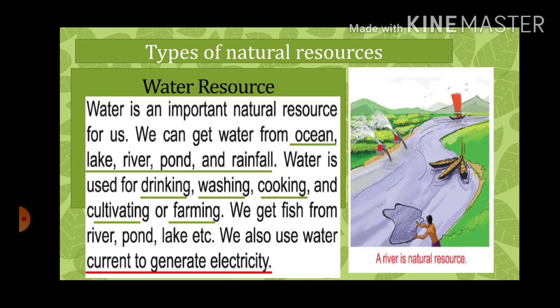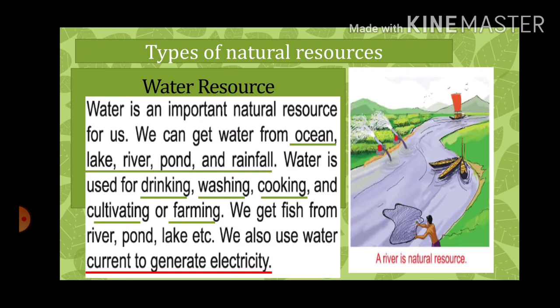You know how the rain is formed, right? Now, what are the purposes we use the water for? We use the water for drinking, washing, cooking, cultivating, and farming. We cannot think of cultivating the plants without the water, right? So water is very important. We get fishes from river, pond, lake, right? So fishes is a very important source of protein, and protein is important for our health. So water resource is very important.